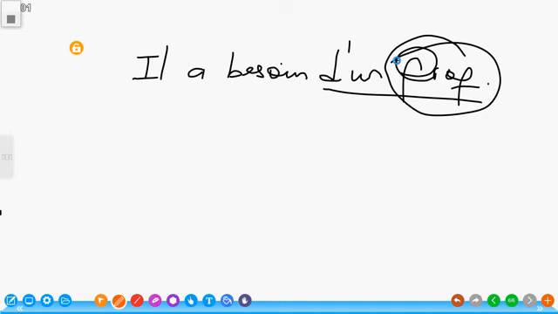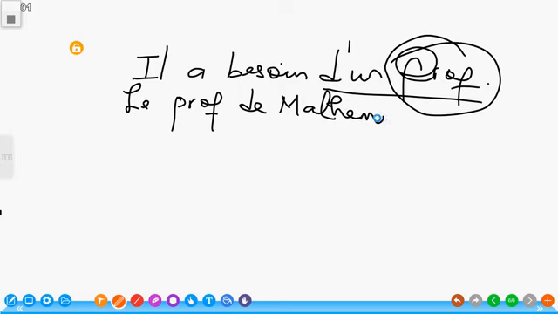Il a besoin d'un professeur. For example, le professeur de mathématiques. If I'm going to join these two sentences together, I will want to replace the word prof here with the pronoun dont.